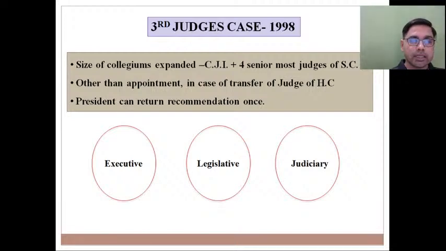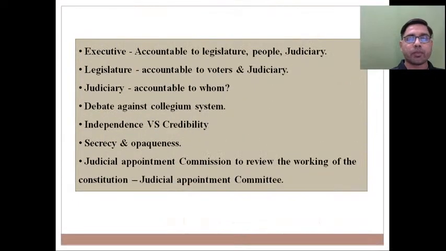So the process that started from Article 124, which said that the President will appoint the CJI and other judges of the Supreme Court, reached a point where the judges came up with a collegium system consisting of the CJI plus four other senior most judges. So judges themselves will appoint judges, or judges will be appointed by judges.